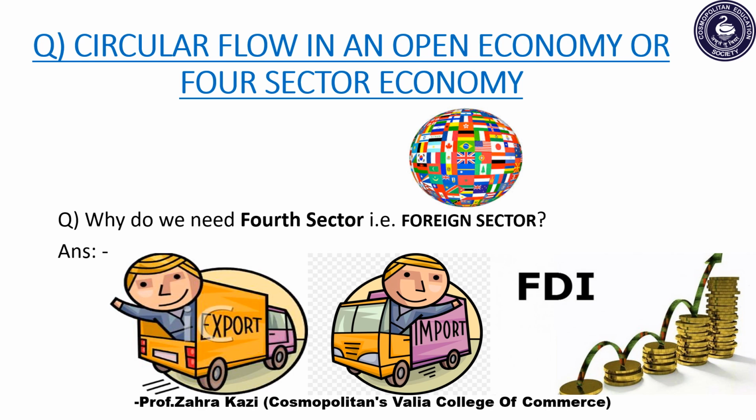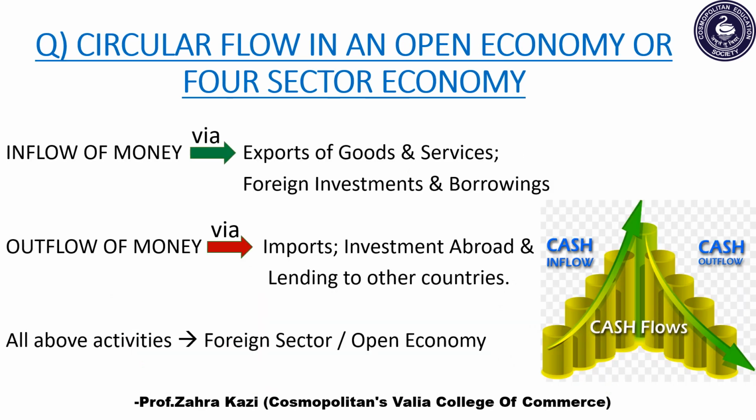Let's understand this in much detail. Whenever there is a fourth sector present, there will always be inflow and outflow of money. So whenever there is inflow of money in the economy, that is money is coming inside the economy, this will take place through the exports of goods and services, as well as we investing abroad, as well as through borrowings.